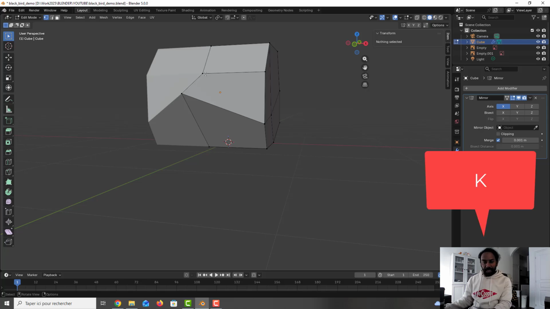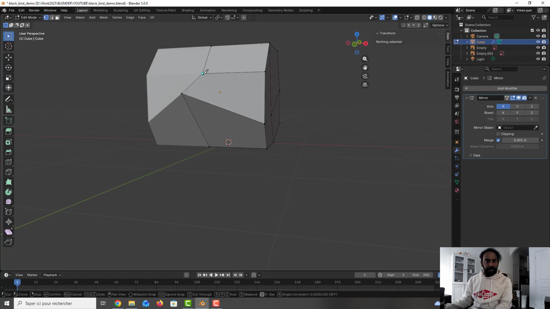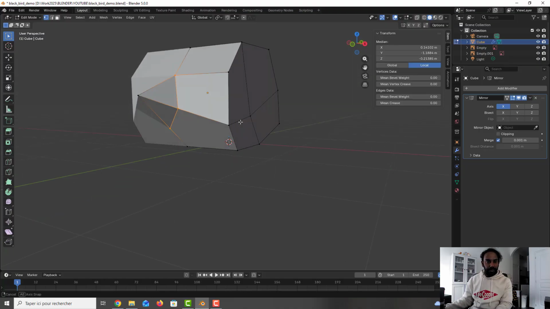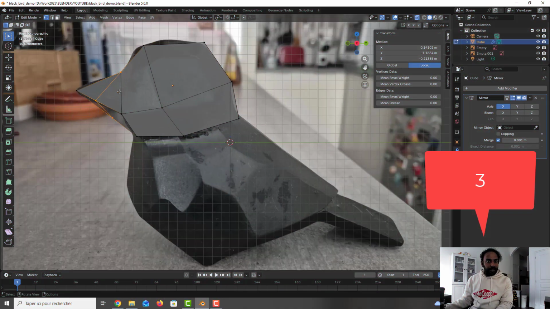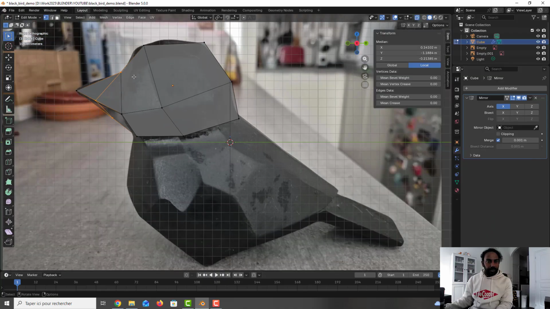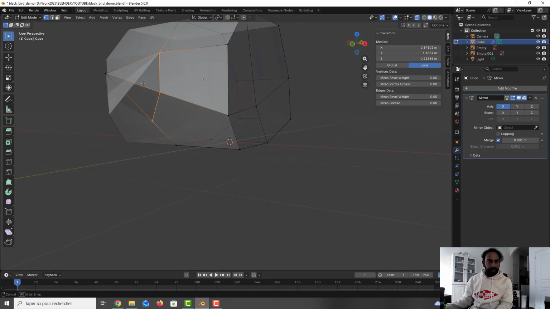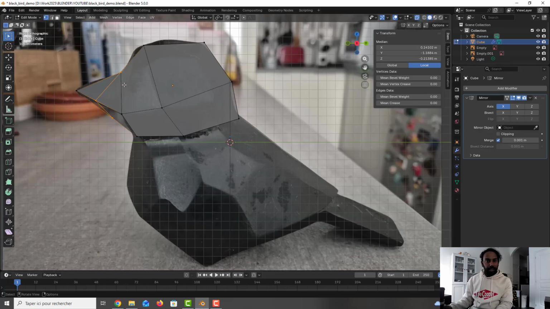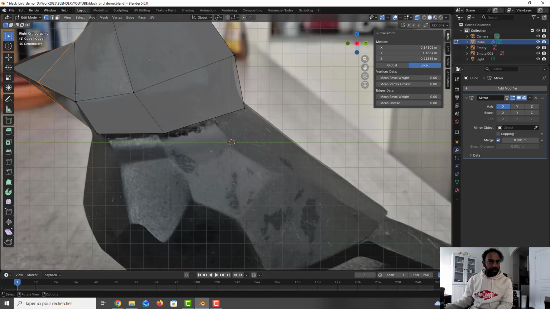So I press K for the knife. So I go here, I press here and I go like this. I press enter to confirm. Okay, the right view, as you can see, and after we need to shape a little bit.